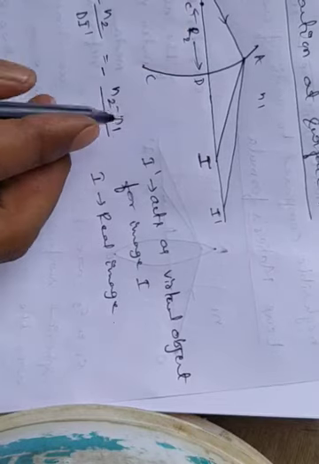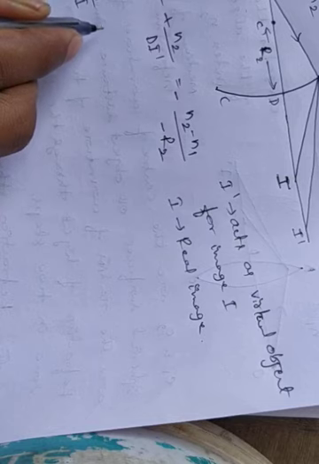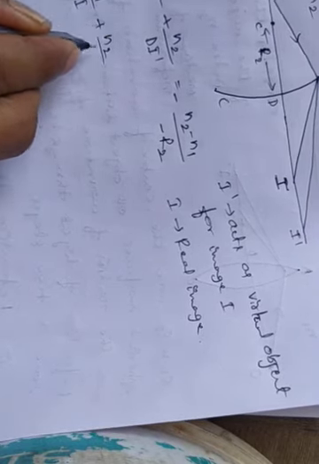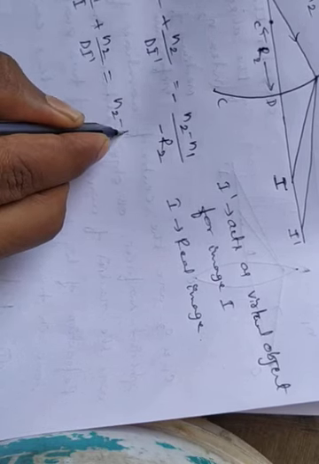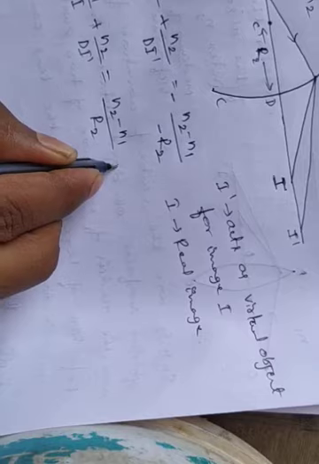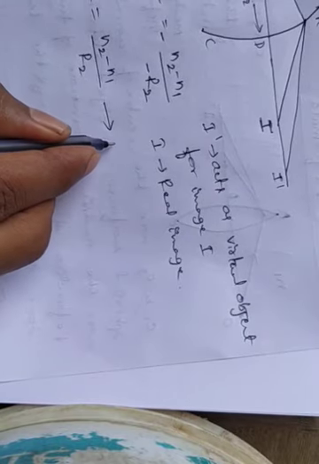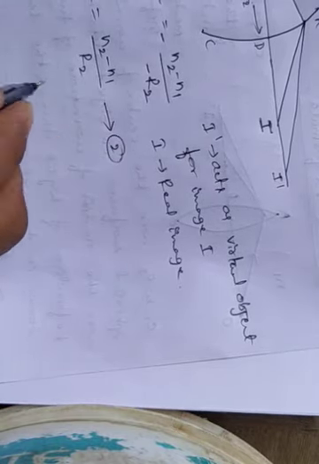This is negative, minus R2. Therefore n1 by di plus n2 by di prime is equal to n2 minus n1 by R2. That we call as equation 2.